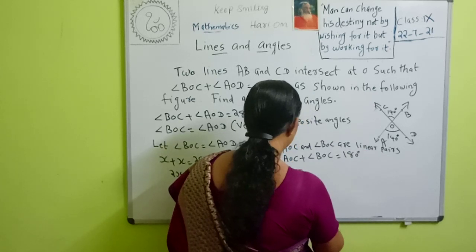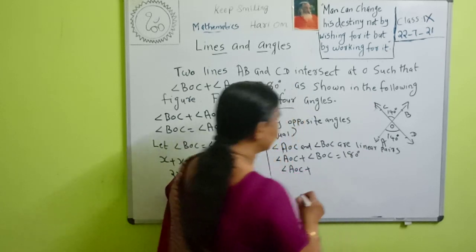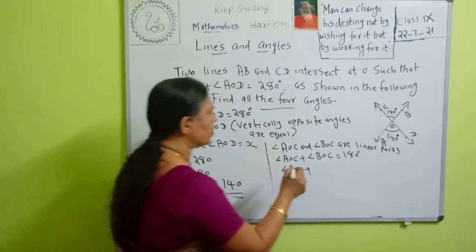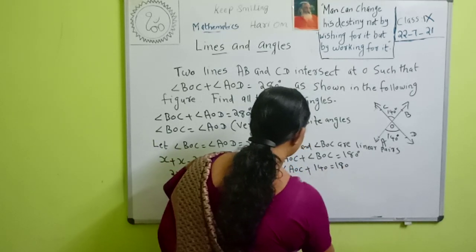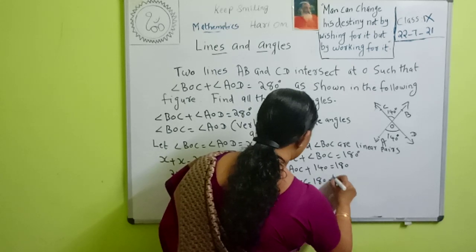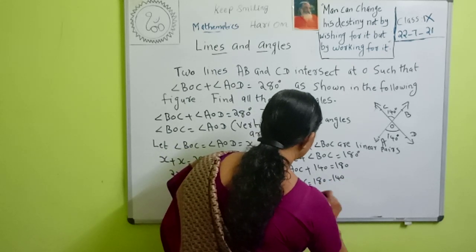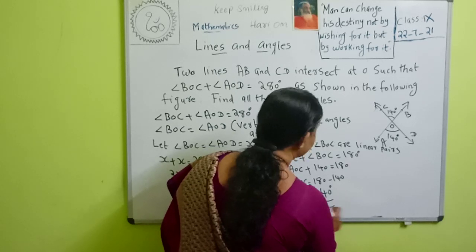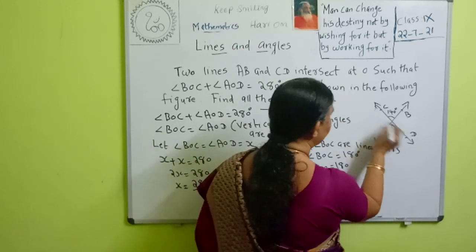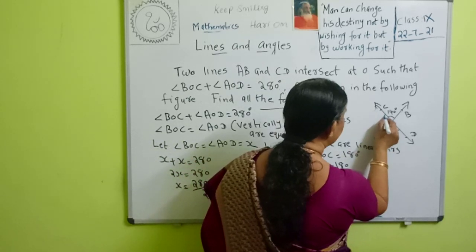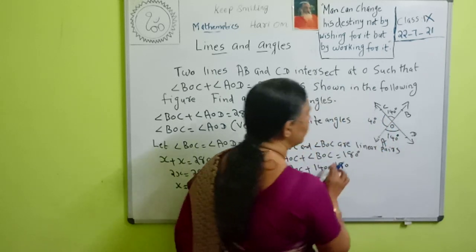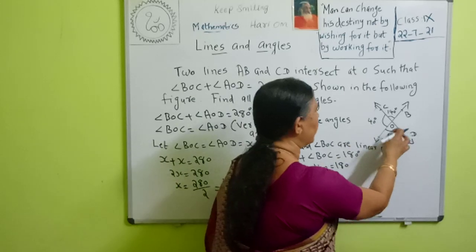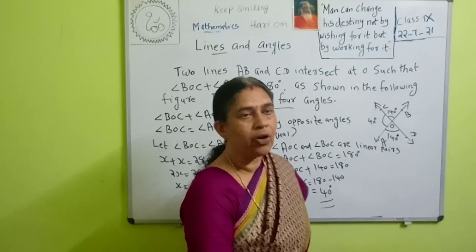What is the measure of angle BOC? BOC is 140. So angle AOC plus 140 is equal to 180. Then angle AOC is equal to 180 minus 140. That is equal to 40 degrees. Therefore, we got this angle AOC as 40 degrees. Then look here, angle AOC and angle BOD are also vertically opposite angles.